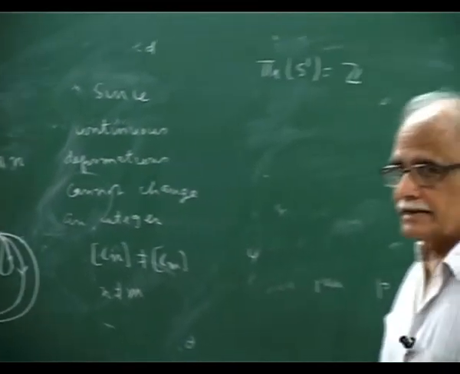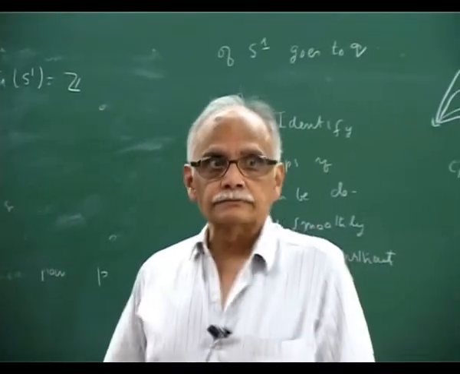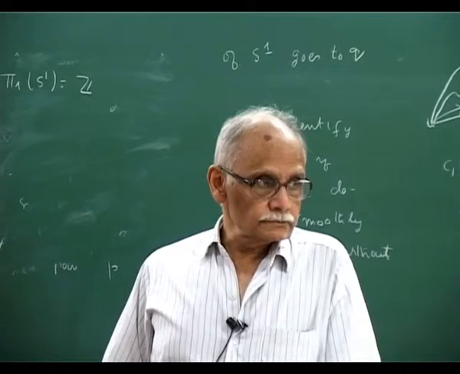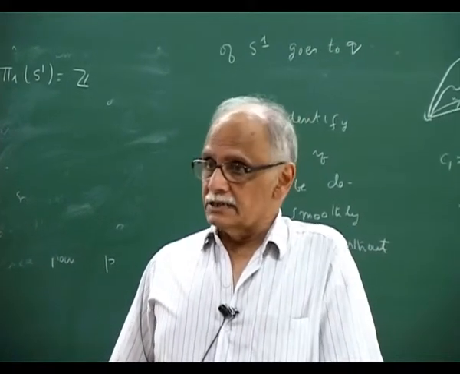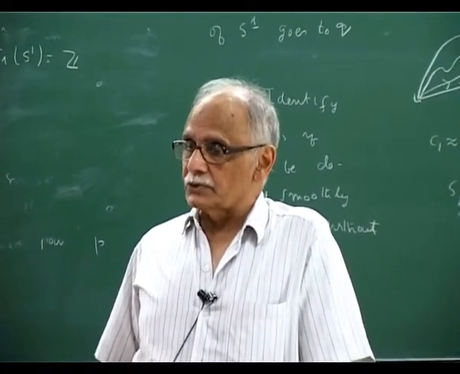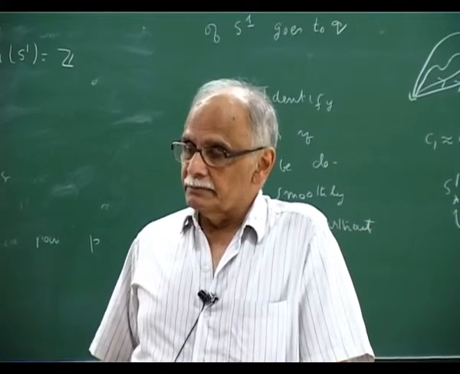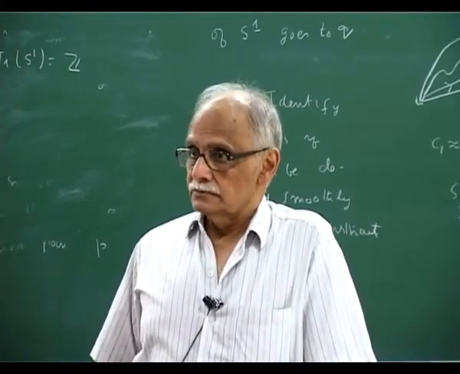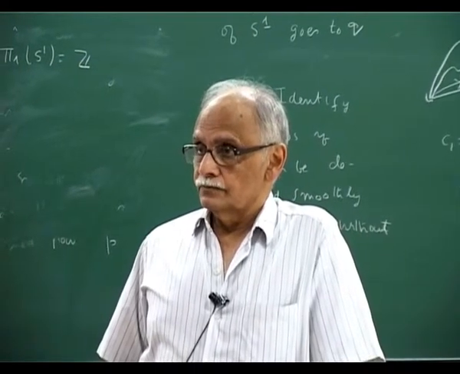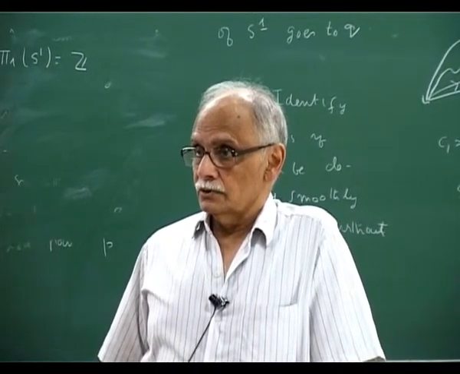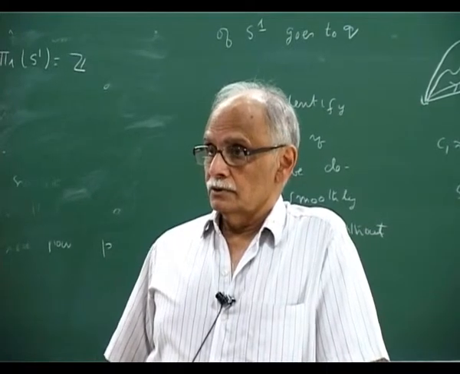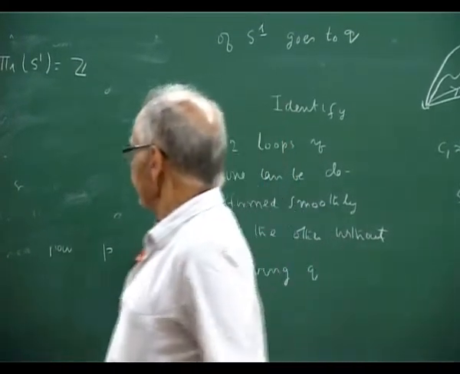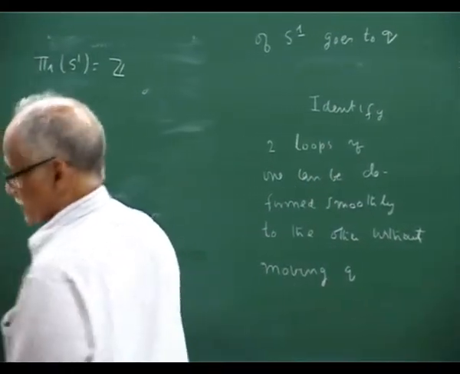There must be some way of precisely showing that there is nothing more you can do. In books on homotopy theory there will be proofs, but I don't know it. But yeah, so okay, that's another way.